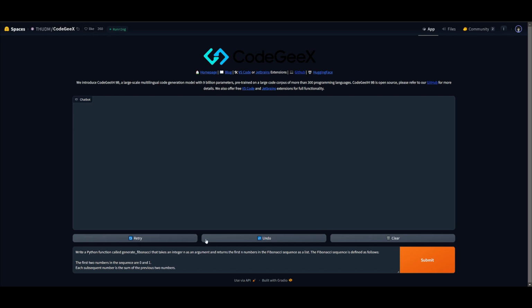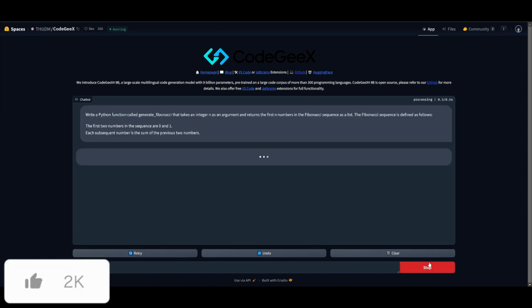Firstly, we're going to ask it to write a Python function. This is a prompt that's going to test the model's ability to understand and implement a fundamental algorithm, which is the Fibonacci sequence. This is something that many people use to test the model's ability to handle edge cases, use control structures like loops, as well as optimize for performance. So let's just simply send this in.